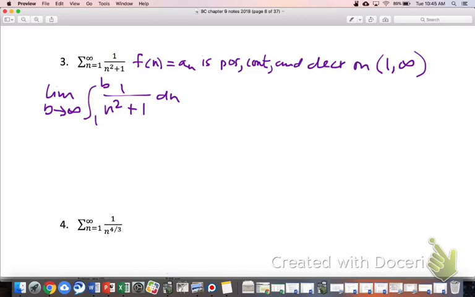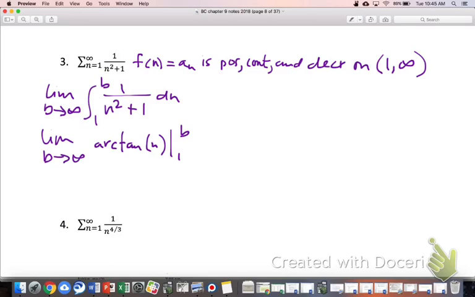Arctan. Yes, this is arctangent. Nice work. And not only is it arctangent, but there's no adjustments needed like we had before. You know how it was like 1/2 natural log or whatever. This perfectly fits the arctangent pattern right now. So we'd go limit as b goes towards infinity, and it would be arctangent. The notation could be a little weird here. It's arctangent of n, right? Evaluated from 1 to b.